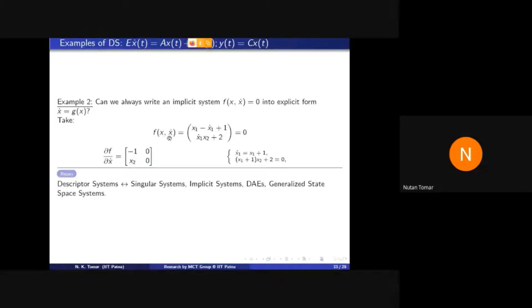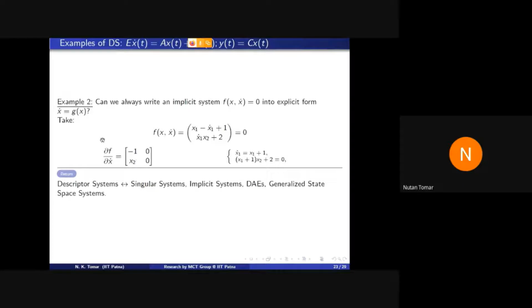If x is a vector x1, x2, and f is this function that contains two components, x1 minus x1 dot plus 1 is equal to 0 and x1 dot x2 plus 2 is equal to 0, then you see this matrix, the partial derivative of f with respect to x dot, is this matrix, and this is singular.